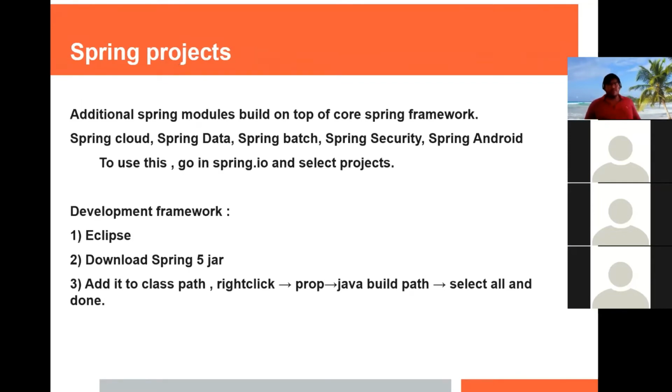Now, there are some more details about the Spring. Spring has released various projects for Spring Cloud, for Spring Data, for Spring Batch. So these contain the features to integrate with the cloud, to integrate with batch processing, to integrate with security. So whenever we want to use a project, we have to go to spring.io. There is a site spring.io which maintains all these Spring projects. So those are nothing but the starter applications.